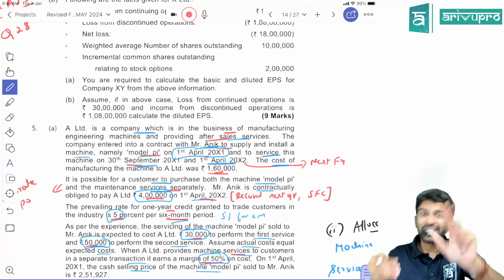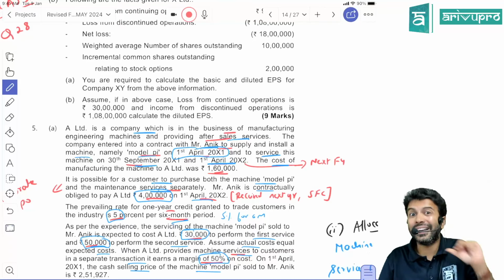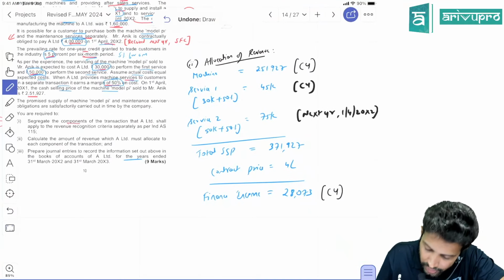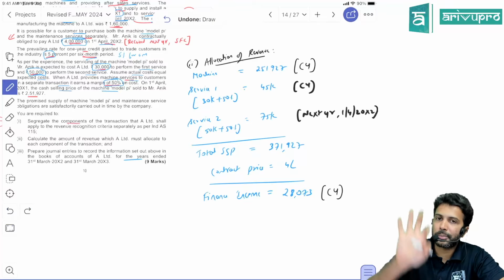Third one, sir, since there is a delay in payment, we are collecting some interest. They have given the rate also, right? That is the balancing figure. Check. Totally you are collecting from the customer contract price or transaction price of 4 lakh.